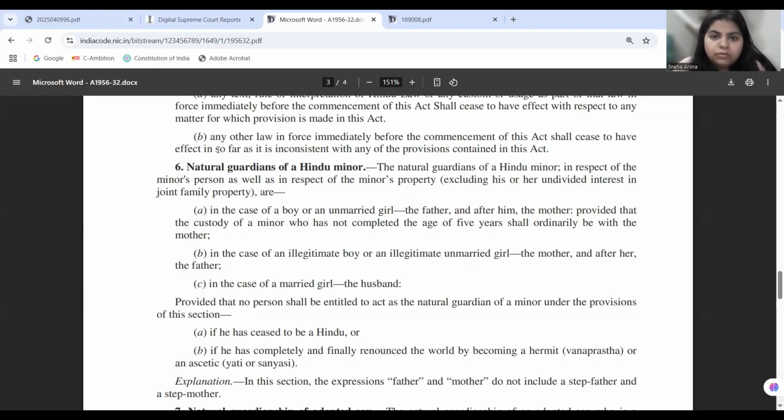The main topic of discussion in this case is section 6 of the Hindu Minority and Guardianship Act, where the term "after him" was interpreted by the court to mean, or to construe, that in the absence of the father. So absence may mean that the father is no more alive, and absence may mean that the father is not present there at the time of the cause of action, right? So this is what was held in Gita Hariharan's case.